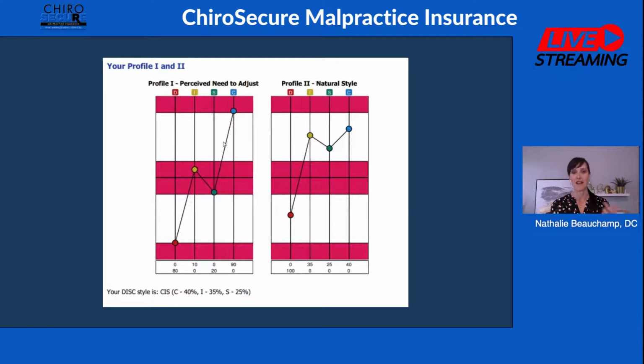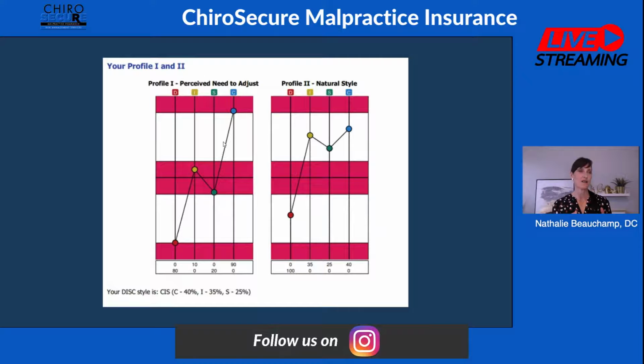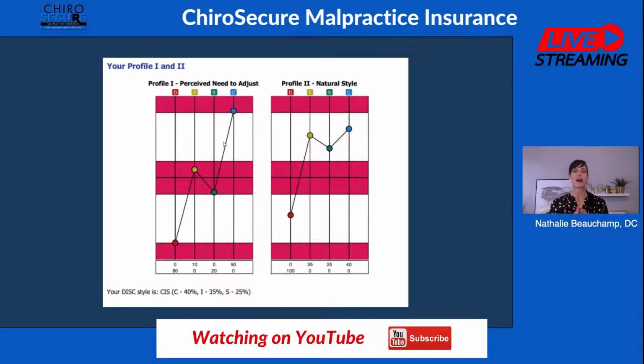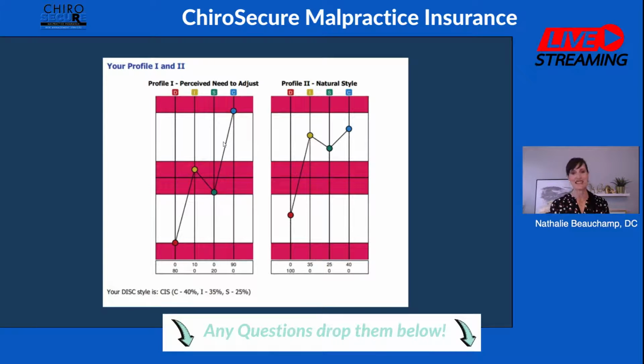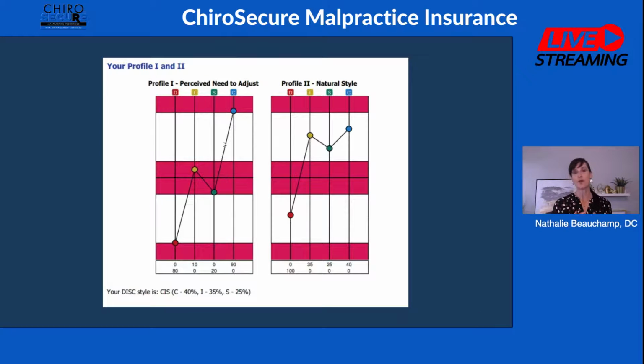And that's one thing that I know that I have gotten better at. Another tip here is, let's say you're really strong at C, or you're really strong at D. I would not suggest hiring someone that is exactly your personality type. You think it would be a good thing because you're like, oh, this person's going to understand what I want and what I need. But it's my experience that it's better to have people that are complementing me. So if I'm a D, I want the I and the S in my office.